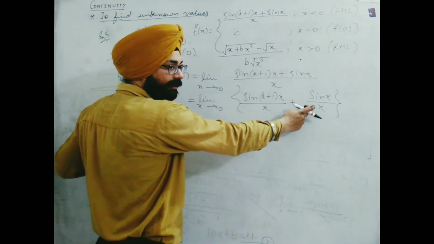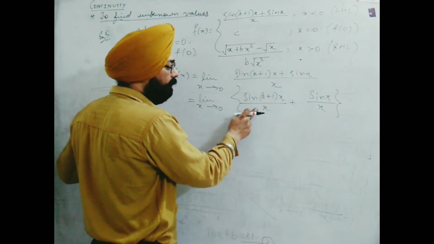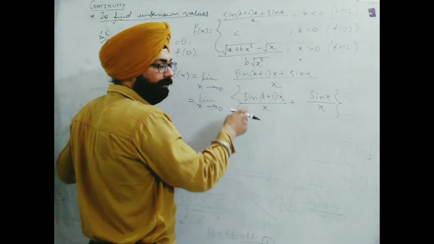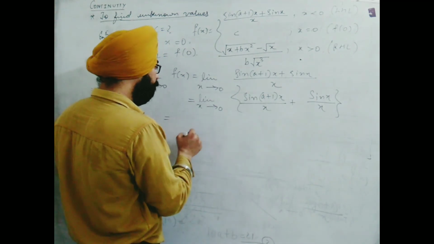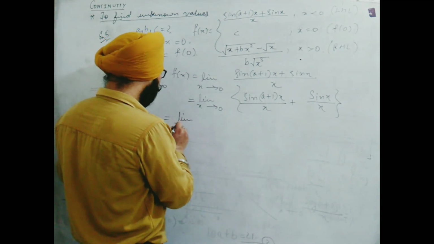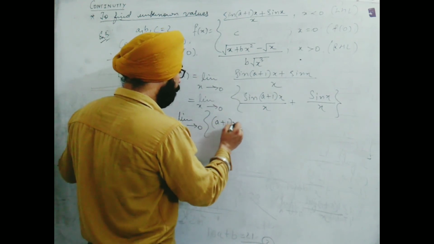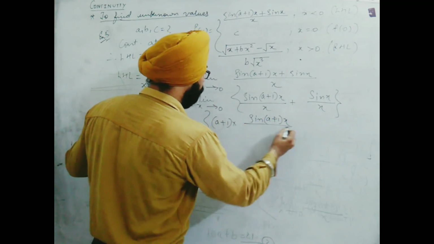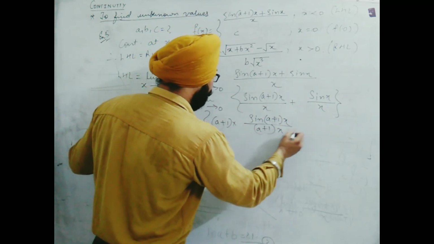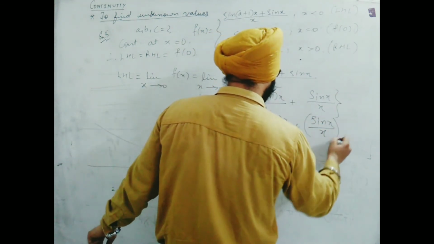Now to make this the standard form, I need a plus 1 in multiplication with x, the same as inside the sine function. Multiplying a plus 1 in numerator and denominator, this can be written as limit x tends to 0 of (a plus 1) sin (a plus 1)x upon (a plus 1)x plus sin x upon x.